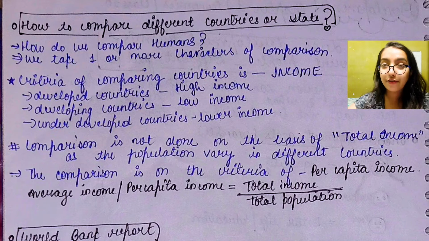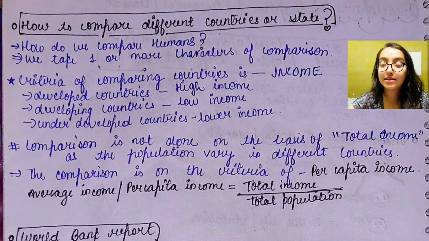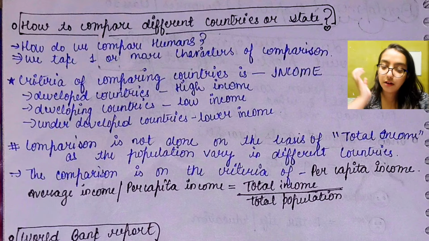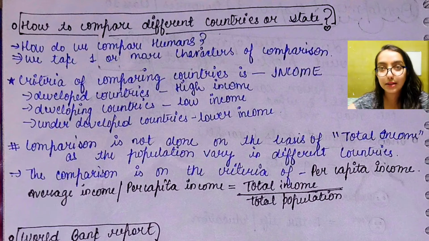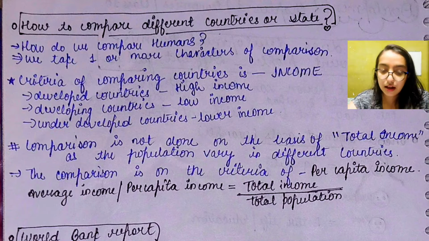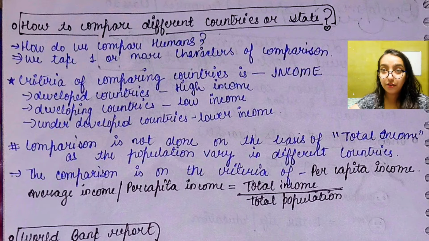Now, how do we compare different countries or states? First of all, let's take an instance of a human being. How do we compare two humans? Basically, we take one or more characteristics for comparison. So the criterion for comparing countries is income, as I've already told you. And what are the other criteria? We are going to study all those criteria in our further topics. Developed countries have high income, developing countries have low income, and underdeveloped countries have even lower incomes.